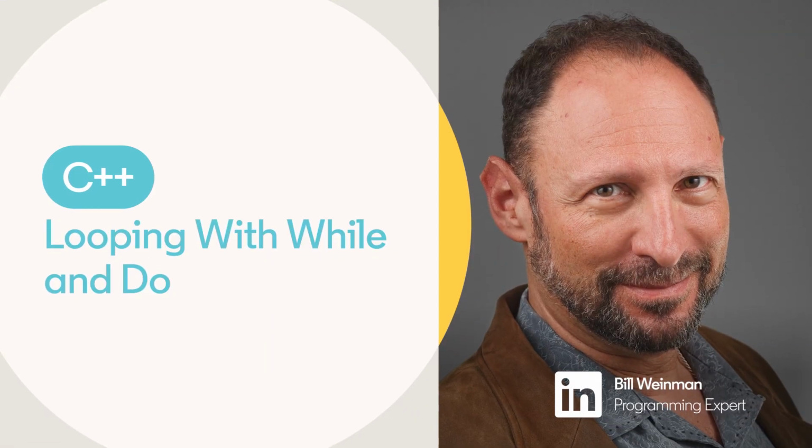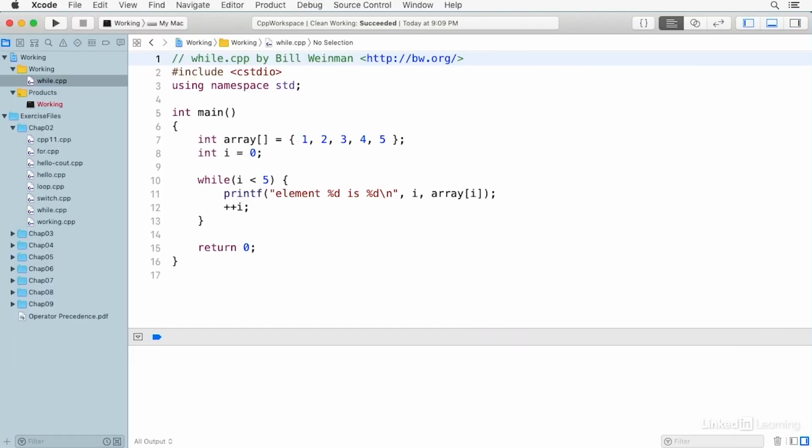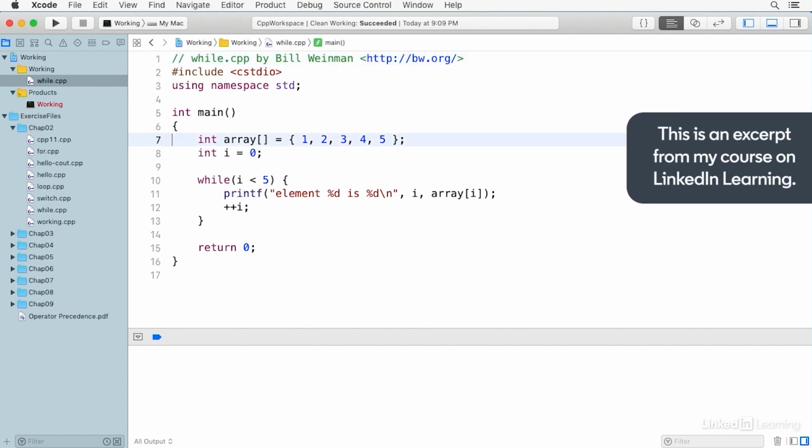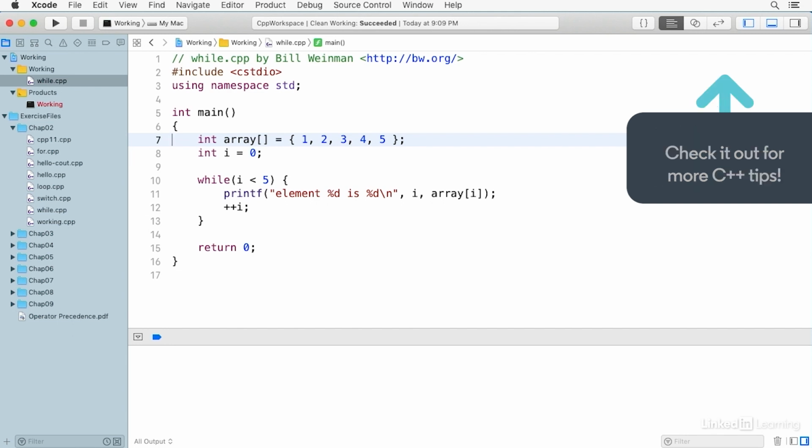The basic loop control in C++ is the while loop. The while loop tests a condition at the top of the loop, and there's also a version that tests the condition at the bottom of the loop, and we'll look at both of them here. Here in Xcode, I've initialized an integer array with 5 integers, 1, 2, 3, 4,